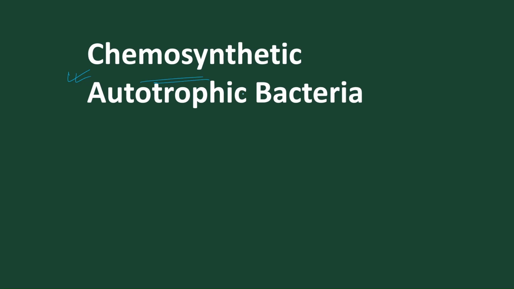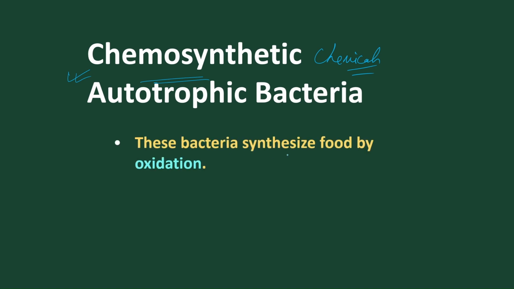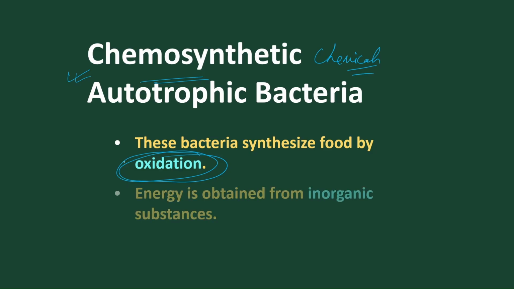So we have discussed the first one, that is called phototrophic bacteria, which is of two types. One is photolithotropic, another one is photoorganotropic. And now we are going to discuss chemotropic. They use chemicals to produce food, whereas earlier the photolithotropic bacteria use light. So here these bacteria synthesize food by oxidation. Yes, it is by the oxidation process.